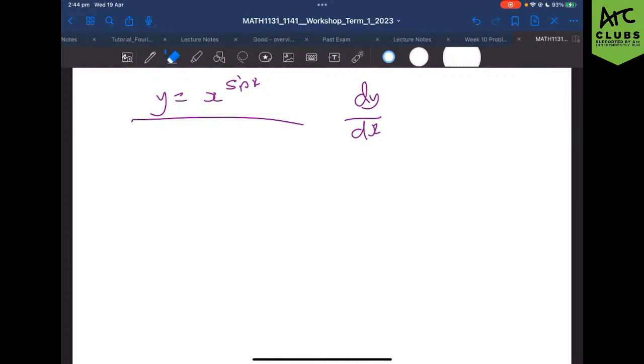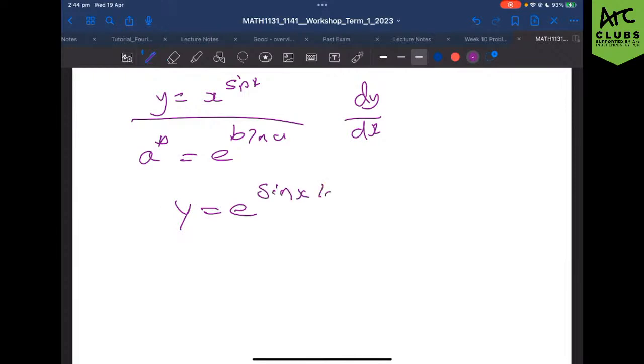Okay, so say we've got a to the power b is equal to e to the b ln a, or something. Yes. So we're going to apply this to our function. So now y equals e to the sin x ln x. Wow, oh, crazy. Josh is killing it. Differentiate.